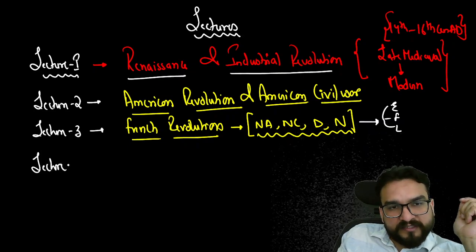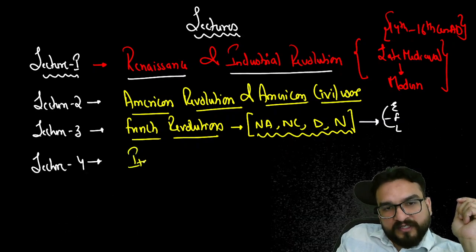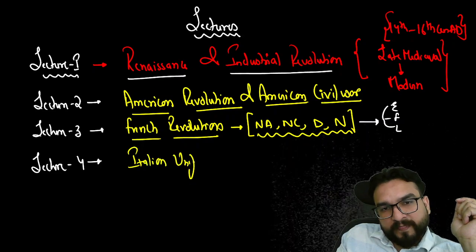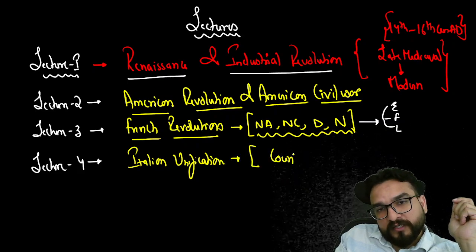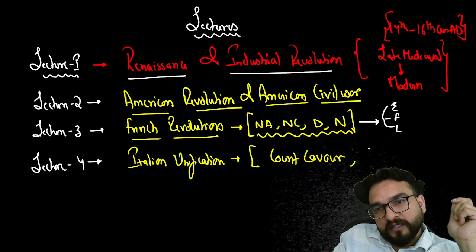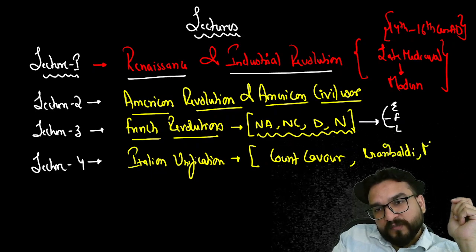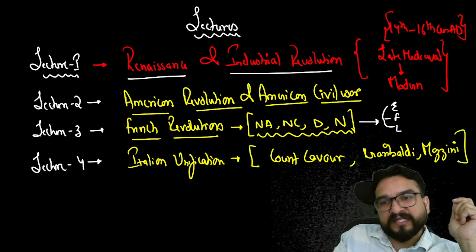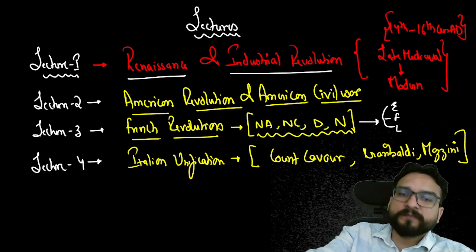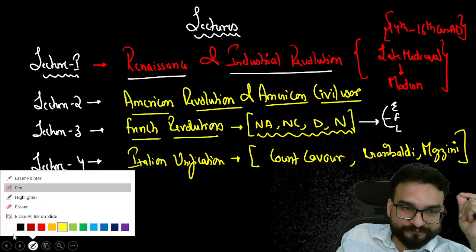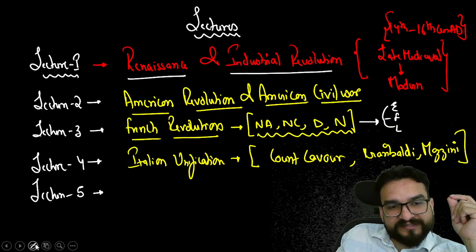Then you come to lecture number 4, again a very important lecture, where you will be understanding about the Italian unification, how Italy got unified under one important ruler, one important personality, Count Cavour over here, and the role of Garibaldi. These personalities are very important. Garibaldi, Mazzini. Now they are very interesting personalities, guys, but we will limit our interest as per the need for the UPSC examination. This is what is important. Lecture number 5 will be about German unification.